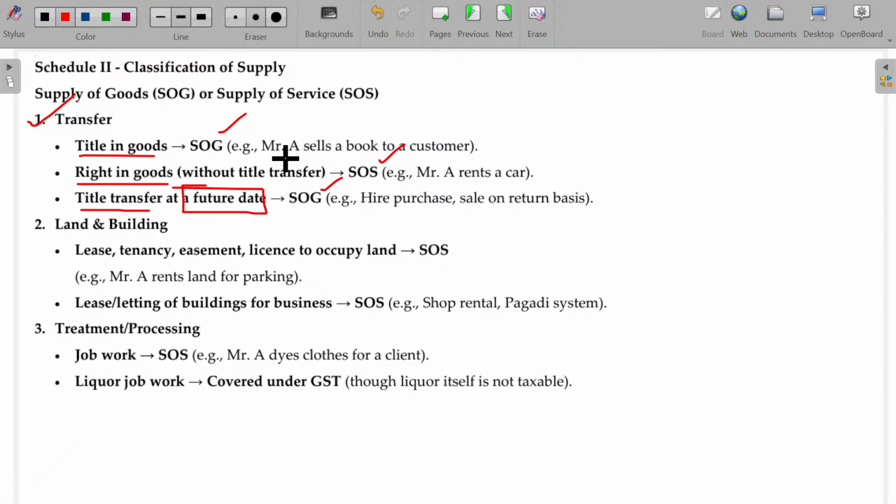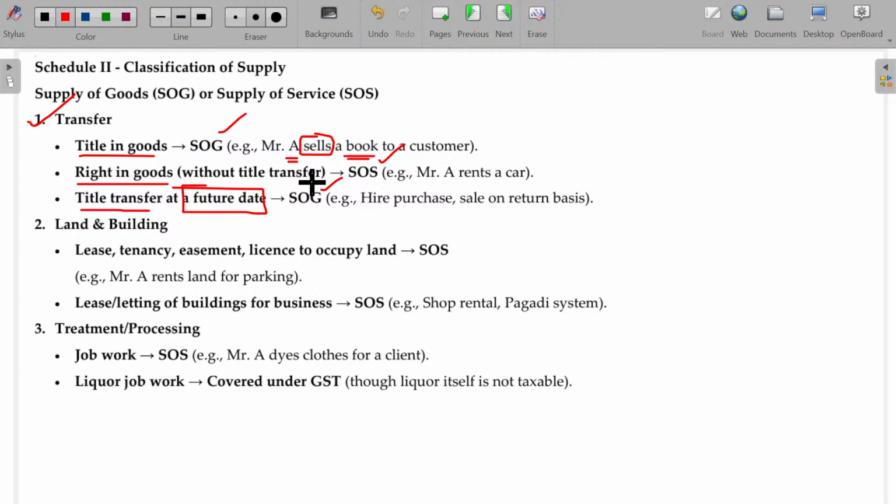See, for example, Mr. A sells his book to a customer. Hereafter, the customer has every right to use that book as he wishes. Whether he uses it or throws it off, doesn't matter. The entire ownership is now transferred from Mr. A to his customer, then it's called supply of goods. Right in goods is nothing but the right to use only. You use it for a temporary purpose and you have to return it later.